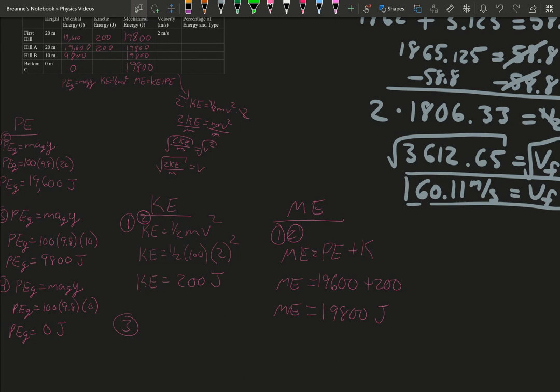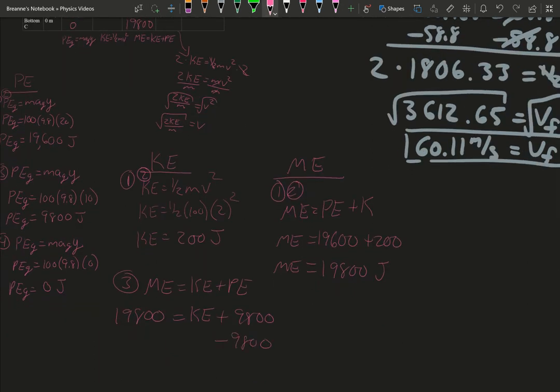So for our third part, we can actually use our mechanical energy equation: mechanical energy equals our kinetic plus our potential, because we know that our mechanical energy is that. We don't know our kinetic, but we know our potential is that. So we can just solve for kinetic energy using that equation. And you get 10,000, sorry.